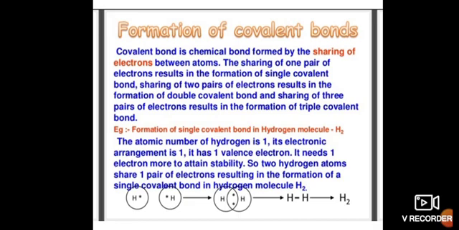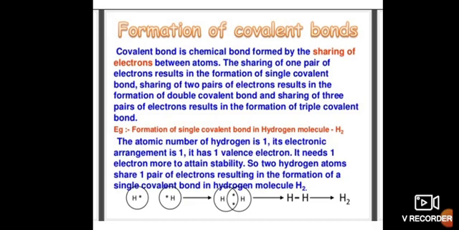A covalent bond is a chemical bond formed by sharing of electrons between atoms. The sharing of one pair of electrons results in the formation of a single covalent bond. Sharing of two pairs of electrons results in the formation of a double covalent bond, and the sharing of three pairs of electrons results in the formation of a triple bond.